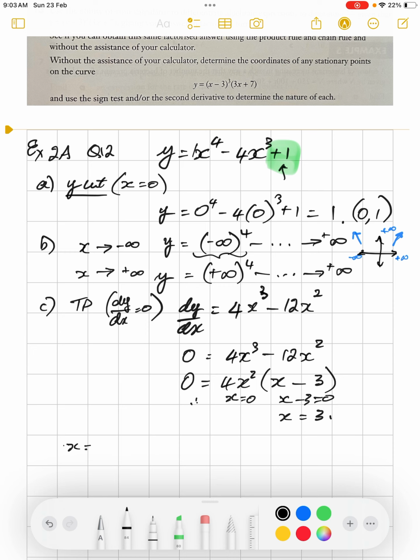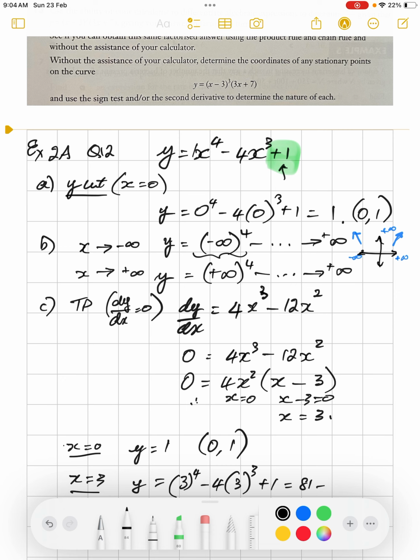When x is 0, y will be 1, as we worked out before. So there's a turning point here. And when x is 3, y will equal 3 to the power of 4. It's just substituting into the equation for the function, and you get 81 minus 4 times 27, 108, plus 1.